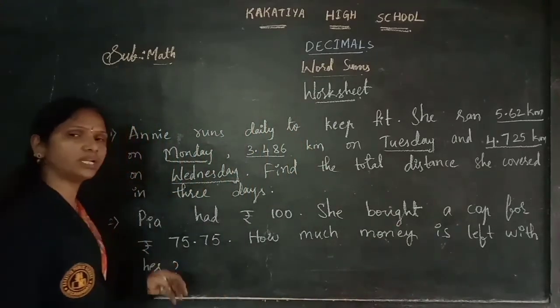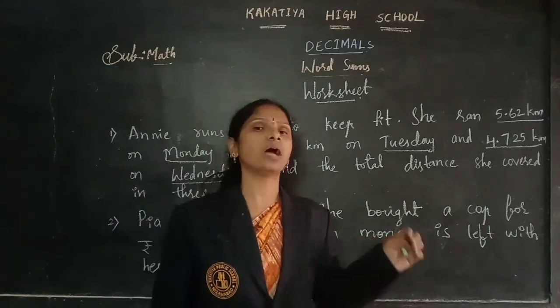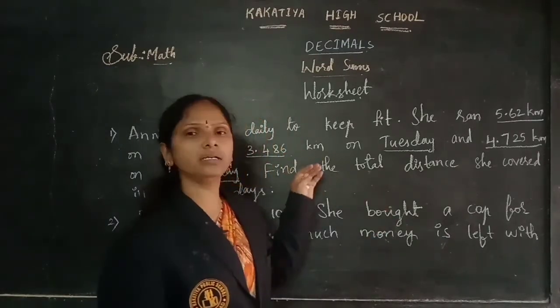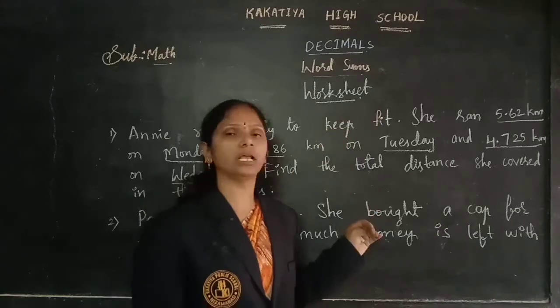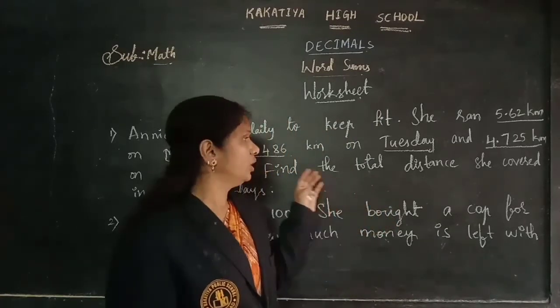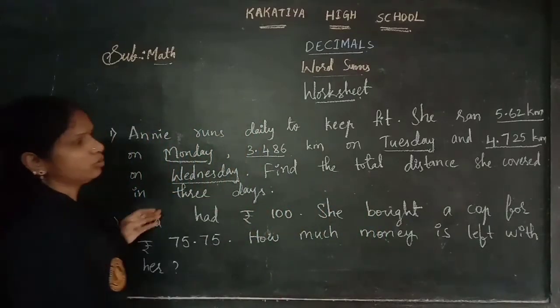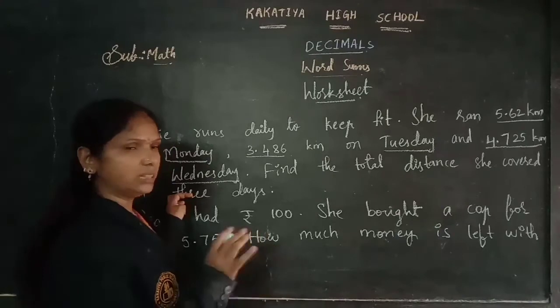They are asking to find the total distance within these 3 days, which means total, nothing but you need to add, children. Okay. Take it step by step and arrange it clearly while you are adding, while you are taking down the numbers. So here you need to add those numbers, children. Then you will get the total distance which she covered in 3 days.